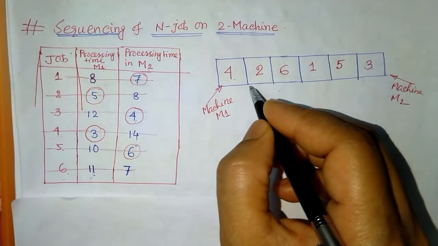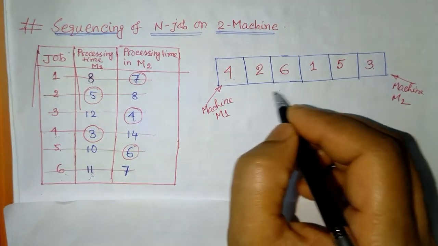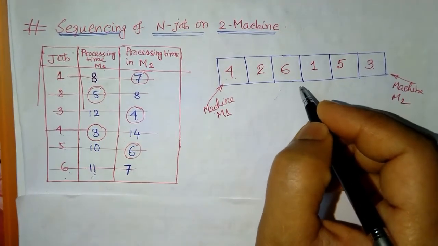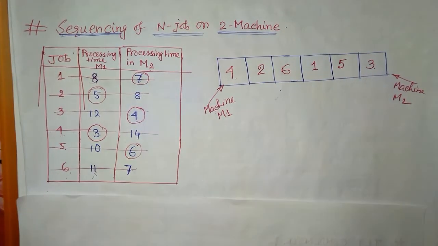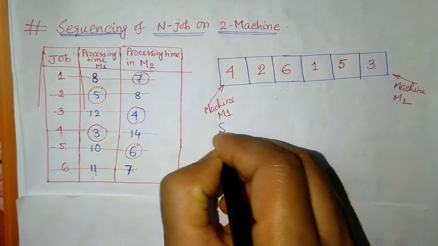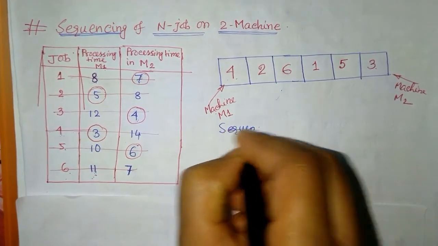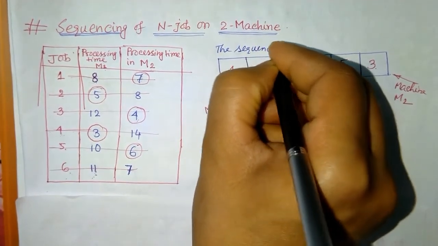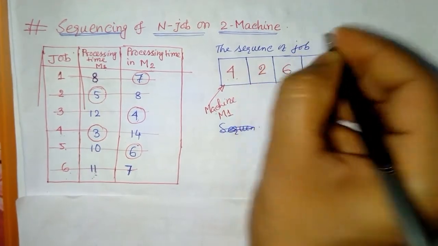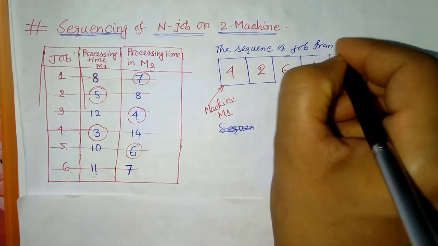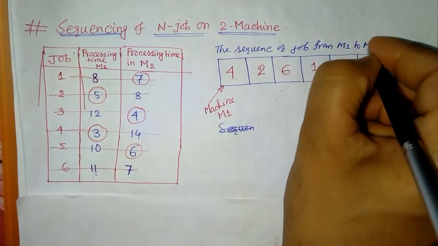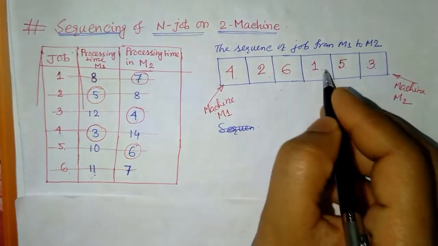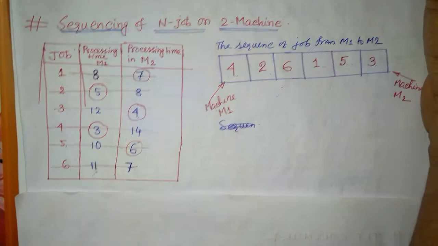If we make the sequence of processing the jobs from machine 1 to machine 2 this way, then our idle time for machine 1 as well as the jobs will be minimum. So we can say the sequence of jobs from machine 1 to machine 2 is 426153. Okay, so this is the sequence.